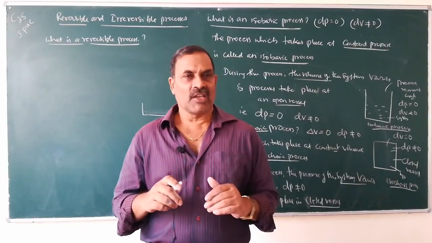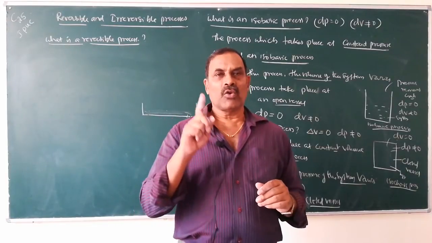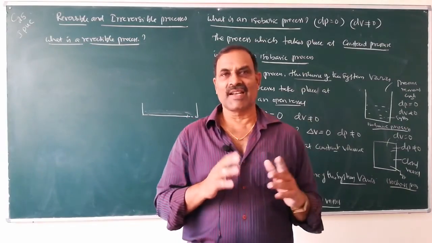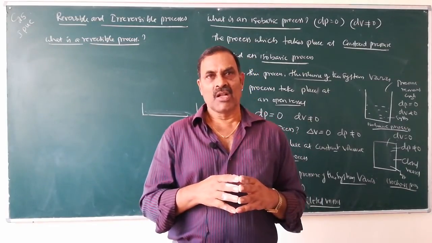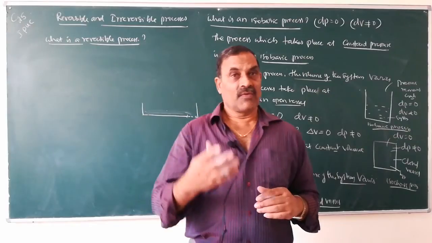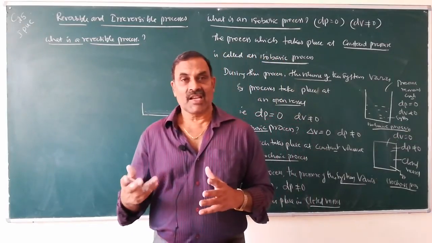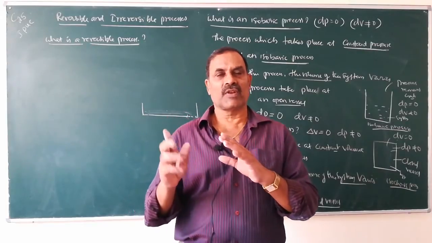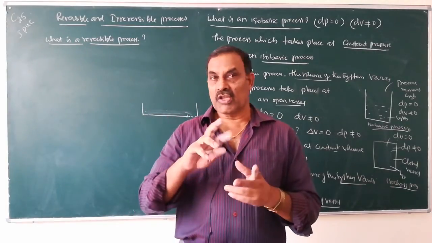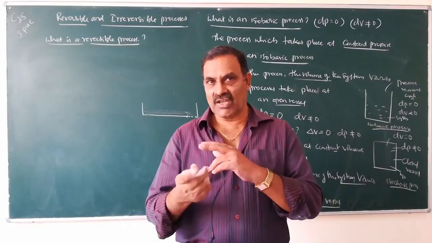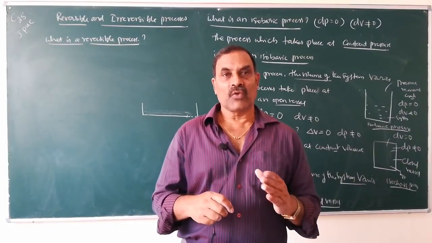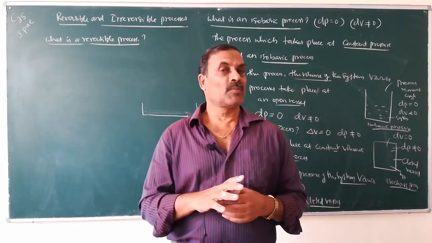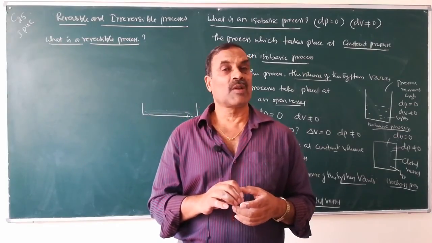Another example I will give you. Current flows from anode to cathode in a cell. If an electrochemical reaction is taking place, current flows from anode to cathode. So if the cell reaction is reversed, current will flow from cathode to anode. So it is an example for a reversible process.